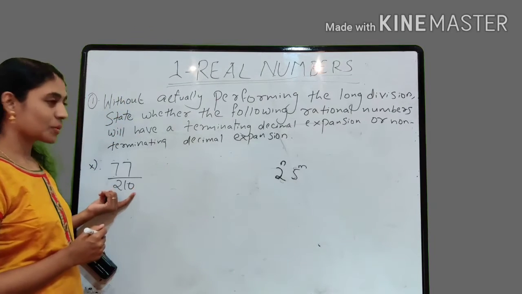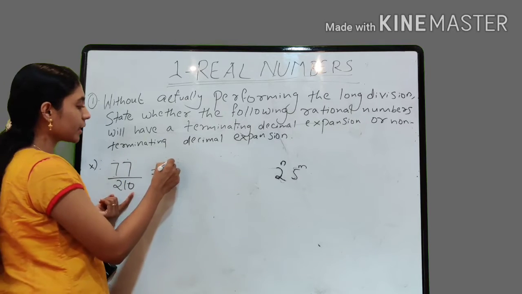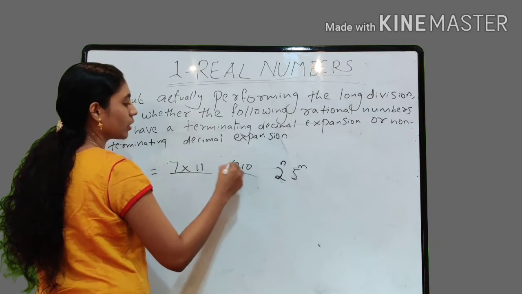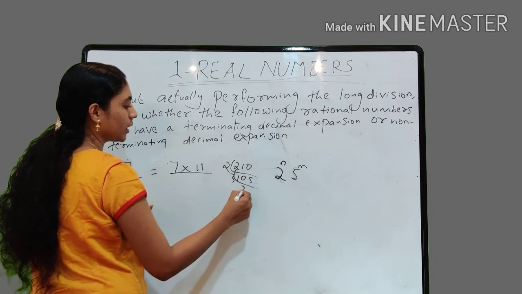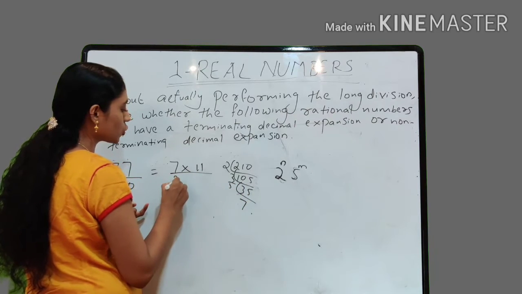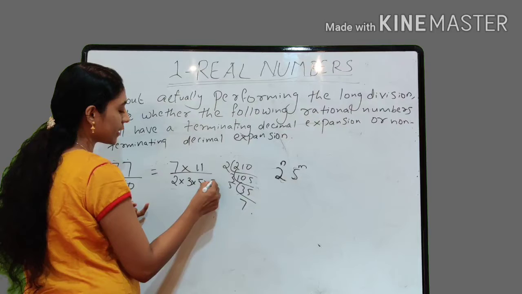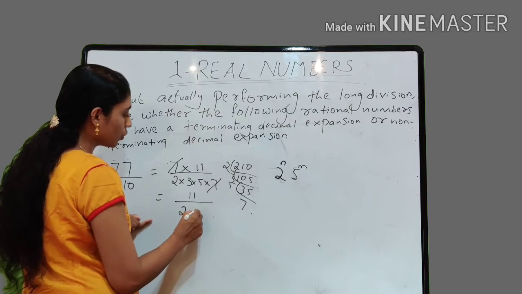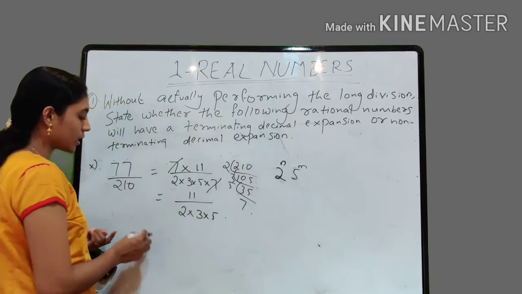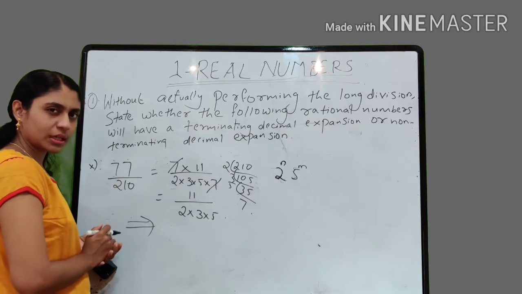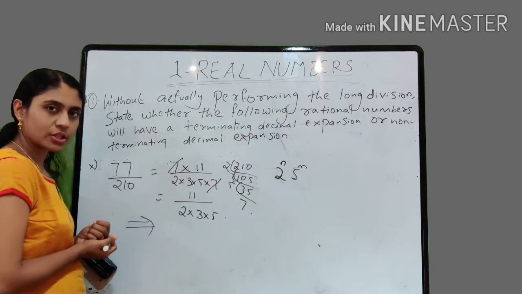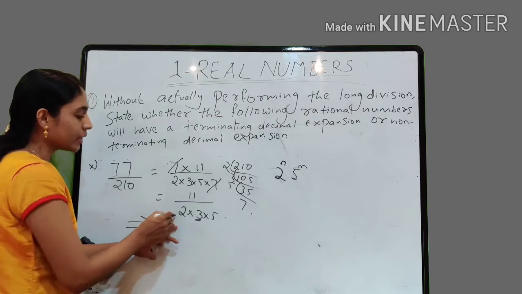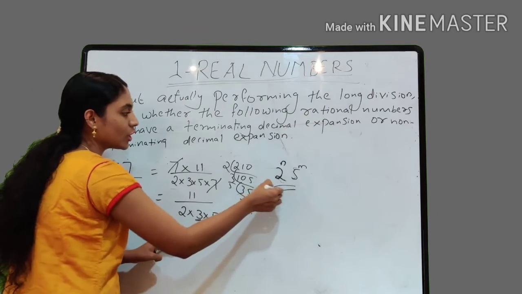What about this question, 77 by 210? 77 can be written as 7 into 11, because 11 times 7 is 77. And what about 210? What are its prime factors? 2, 105, 3, 35, 5, 7, right? That means 2 into 3 into 5 into 7. This 7 and this 7 get cancelled, so it can be written as 11 by 2 into 3 into 5, right? And is it having a terminating decimal expansion or a non-terminating decimal expansion? Yes, it is a non-terminating decimal expansion. Why? Because 3 is there. The denominator is not of the form 2 raised to n into 5 raised to m.